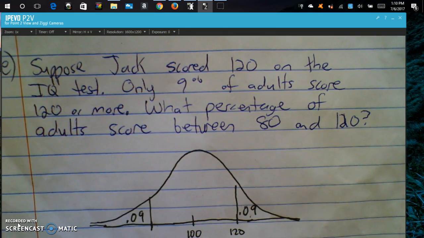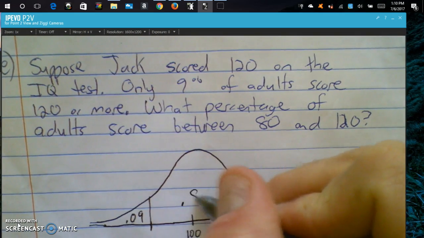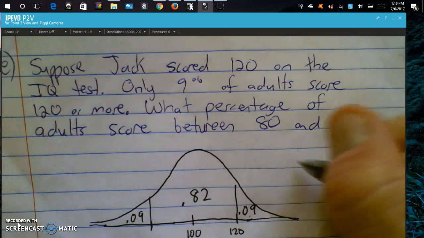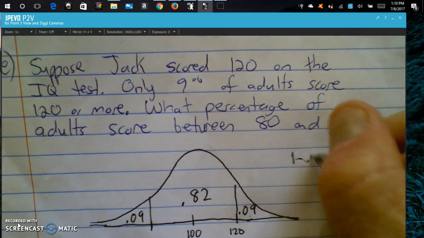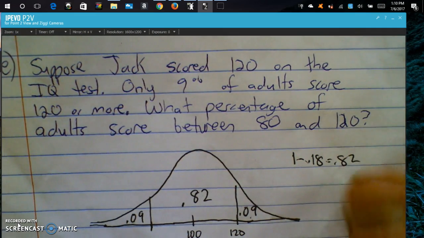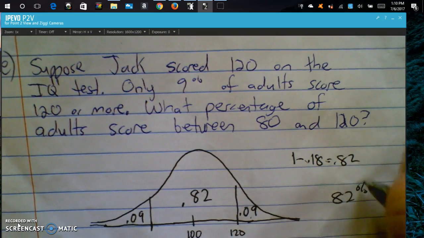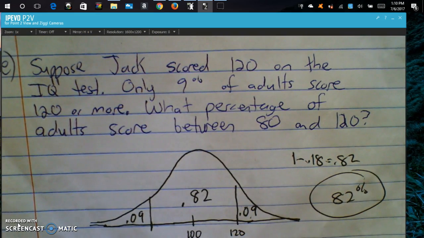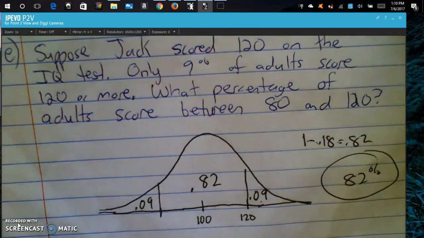Okay, and so essentially we want between 80 and 120, so we have to realize the whole curve adds up to 100% or 1. Add 9% and 9% to get 0.18 or 18%, and subtract that from 1, and you get 82% or 0.82. Okay. So again, if you need to rewind it back to hear that again.